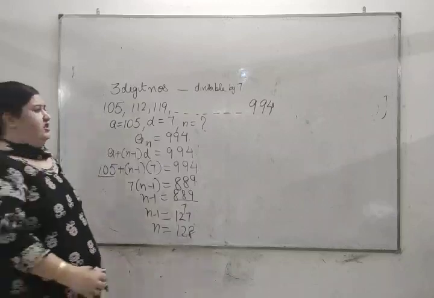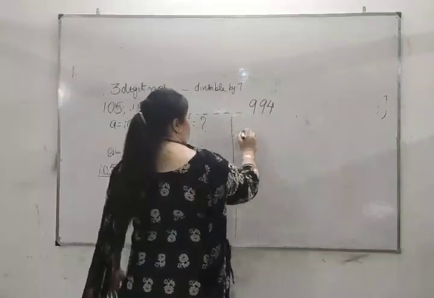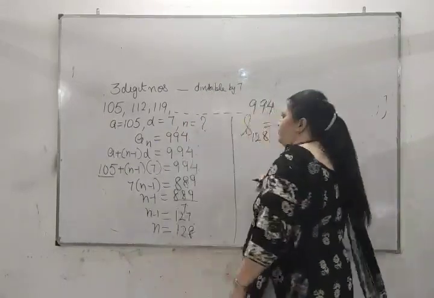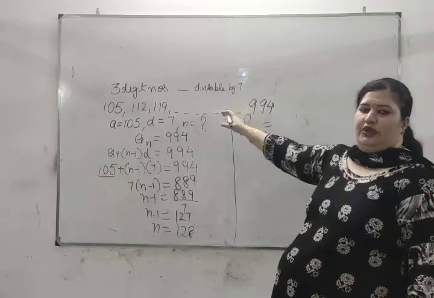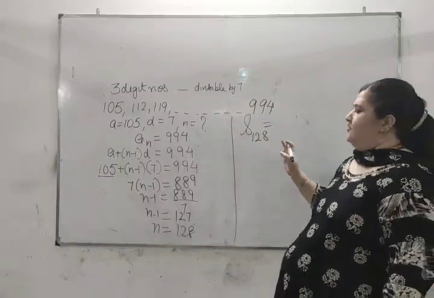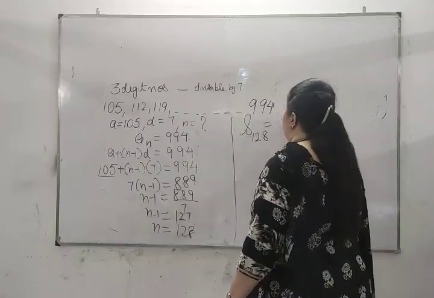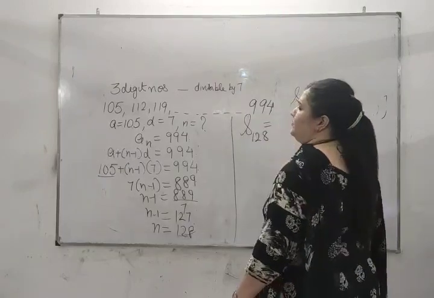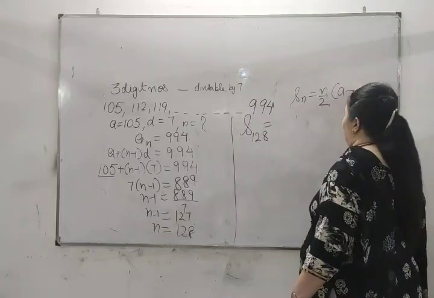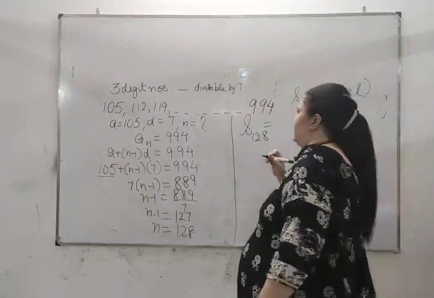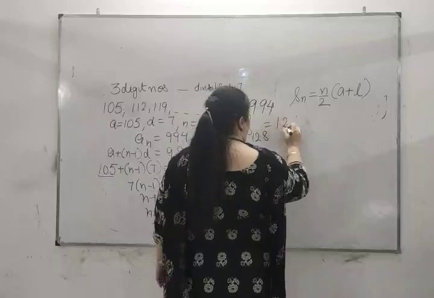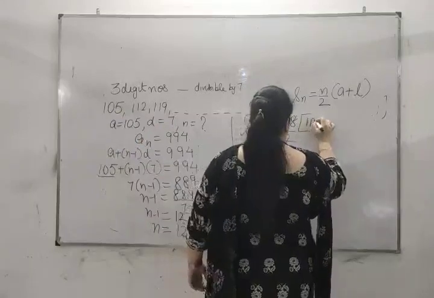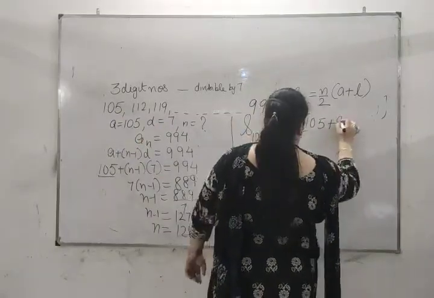The second part of this question is you are to add them all. How many terms are you to add? 128. If you add these terms without the AP or without any formula, it's a big task. But with the formula it's so simple. We will be using the formula Sn equal to n by 2 (a plus l), since we know the last term. n is 128 by 2, a is the first term 105, last term 994.